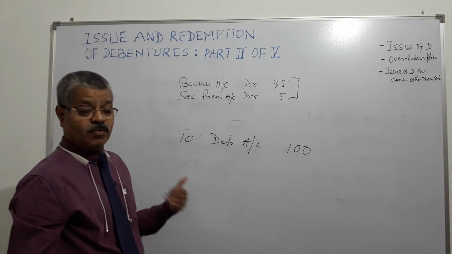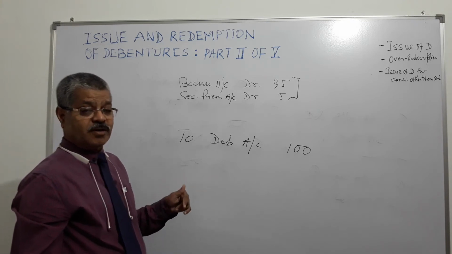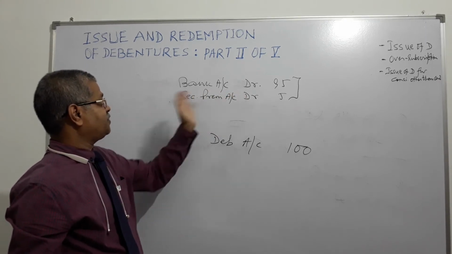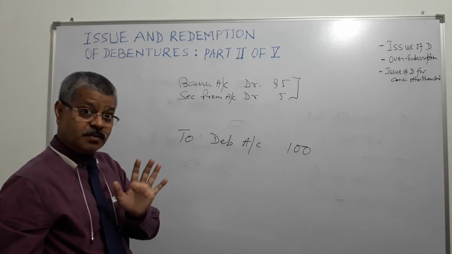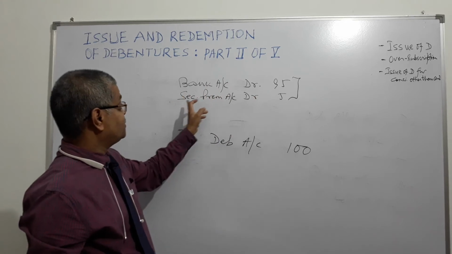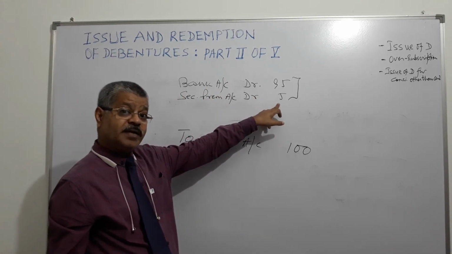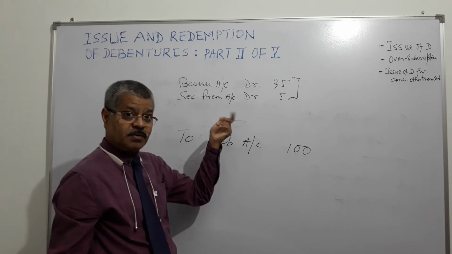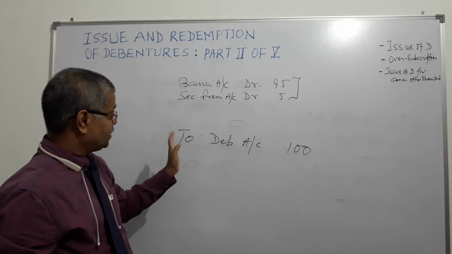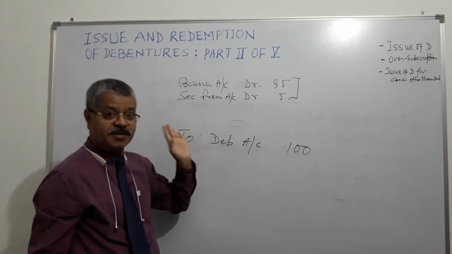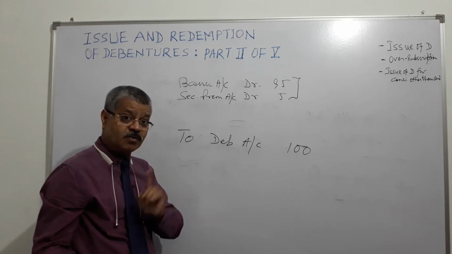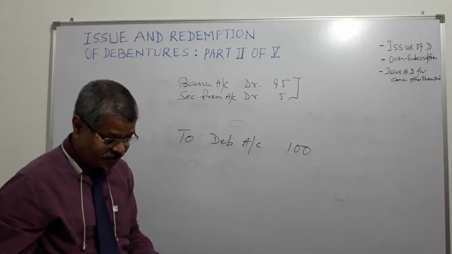Of course, what will happen? First entry will be debit bank account 95 rupees because investor will pay only 95. If you have permitted 10% discount, investor will pay 90 rupees, and thus this securities premium account will be debited by 10 rupees or profit and loss, whatever. And this amount is to be written off over next 3-5 years, right? And debenture account will be credited by 100 rupees because the face value is 100 rupees. So debenture account will always be credited by 100 rupees, right?